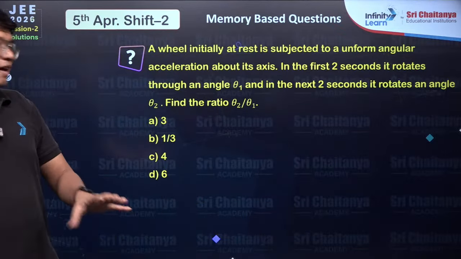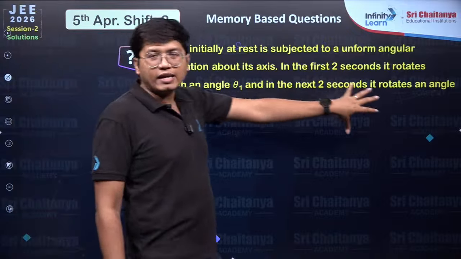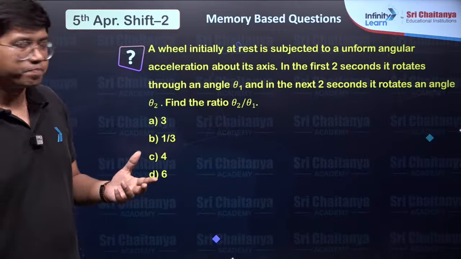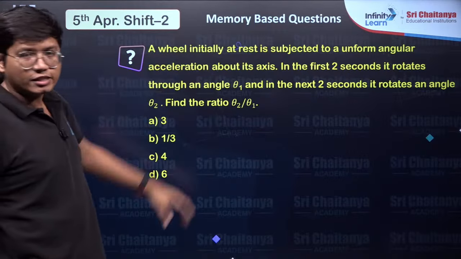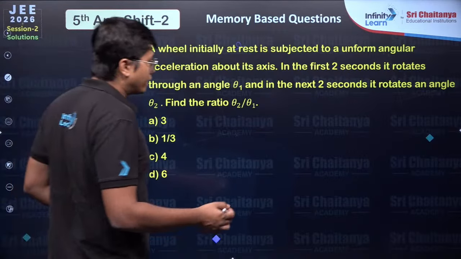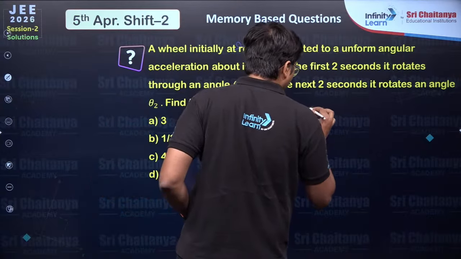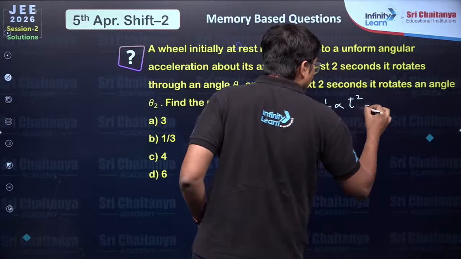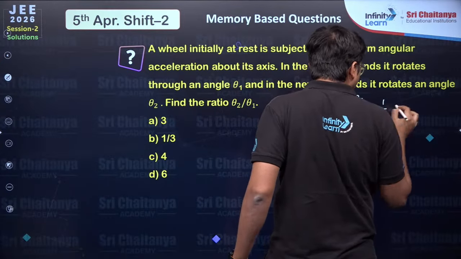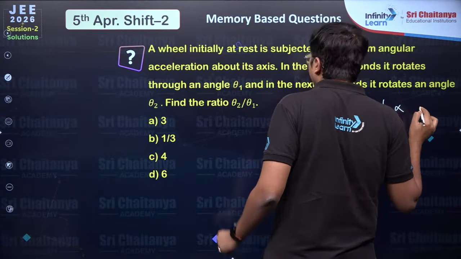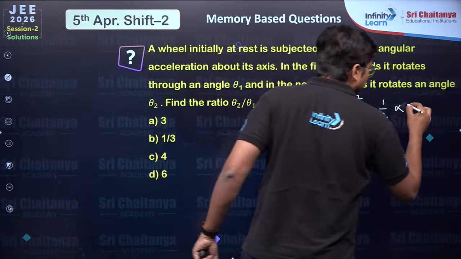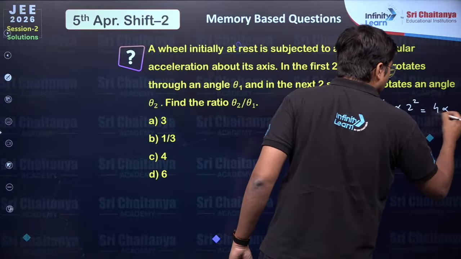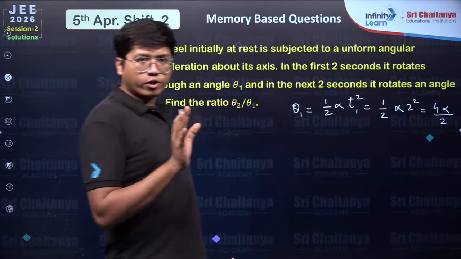Easy question. In fact, this kind of question you might have even done in kinematics with regular displacement and regular accelerations. Because it starts initially from rest, θ1 is equal to 1/2 alpha t square. That is 1/2 alpha, the time is 2 seconds, 2 squared is 4, so 4 alpha by 2. We'll keep it for now.